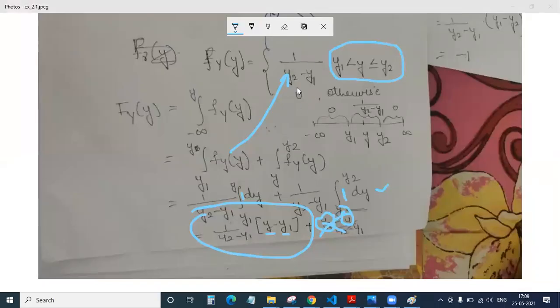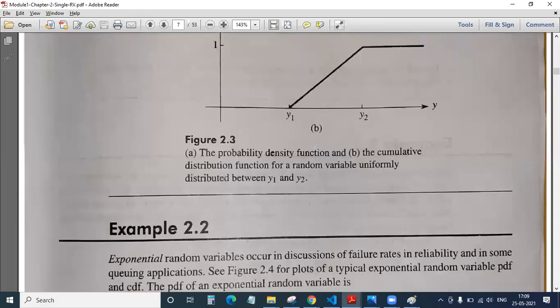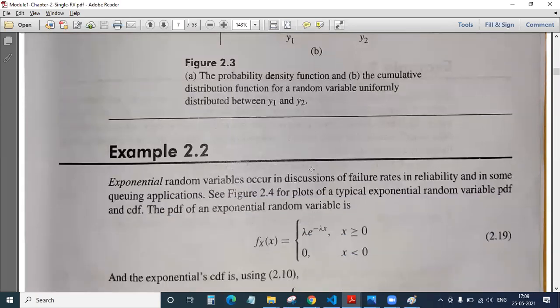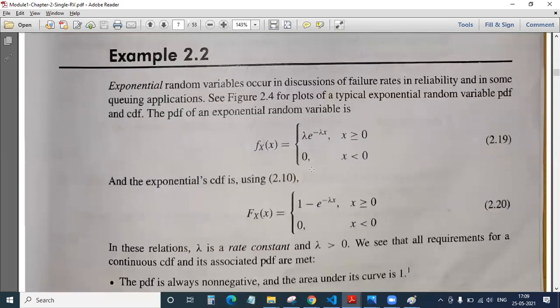Please let me know if you have any doubts on this 2.1. No, sir, no doubt. From any other divisions like A division or C division, any other doubts? No doubt, sir. I understood. Anybody else? No, sir, no doubts. Fine.